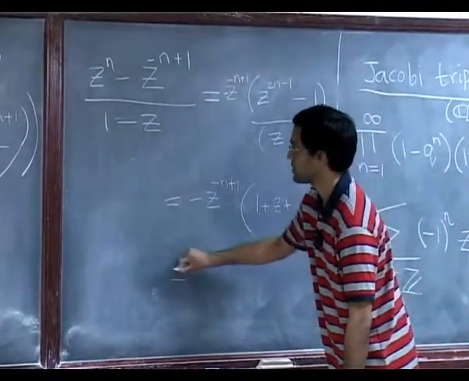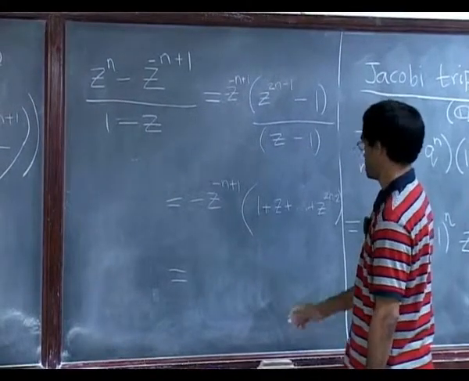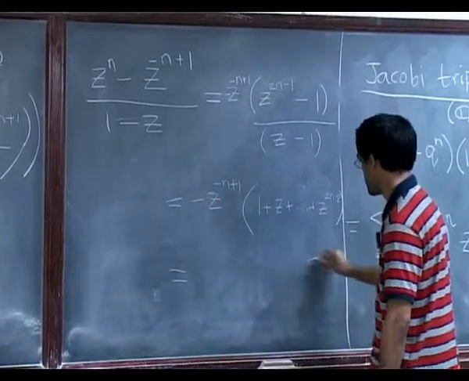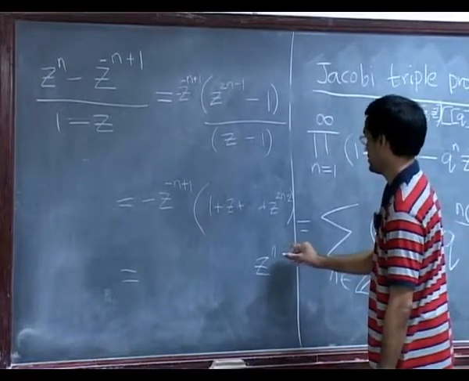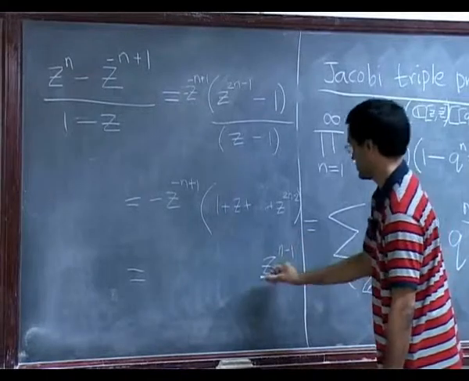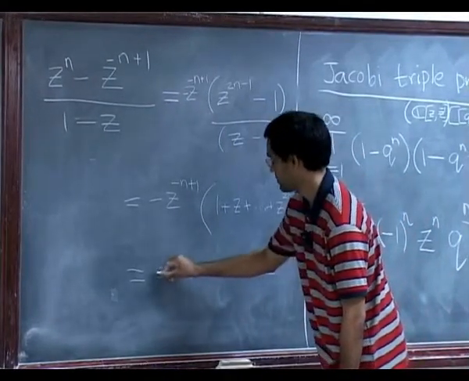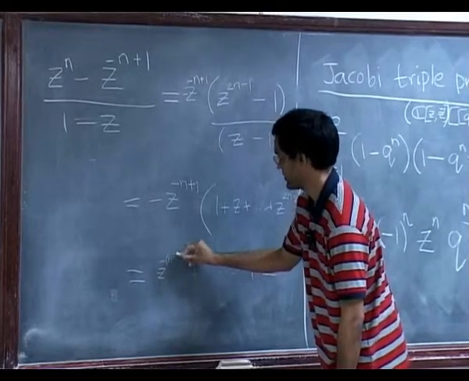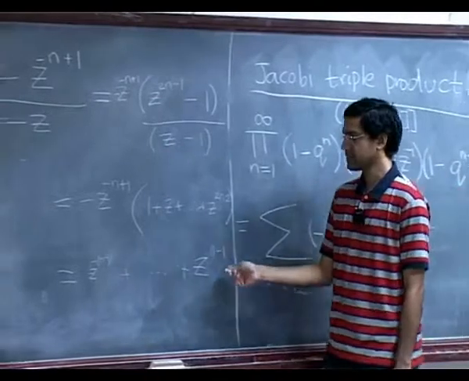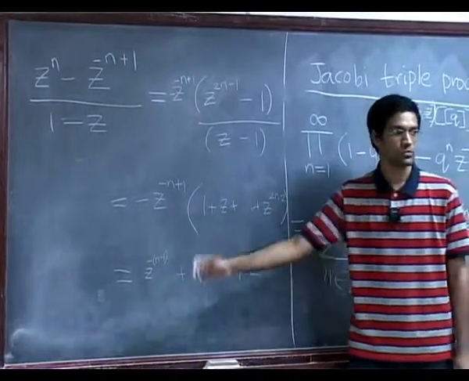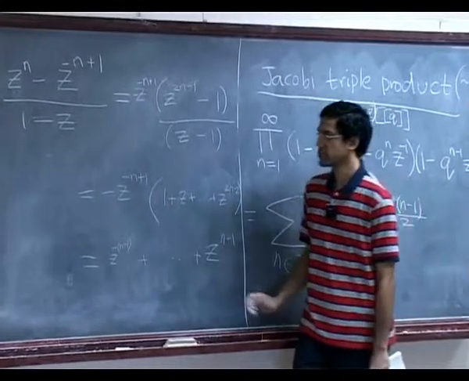So this is now going to be z to the n minus 1 going all the way down to z to the minus n minus 1, right? So, okay. So that's in fact the character of an SL2 module whose highest weight is n minus 1, I guess now, right? The n dimensional SL2 module.